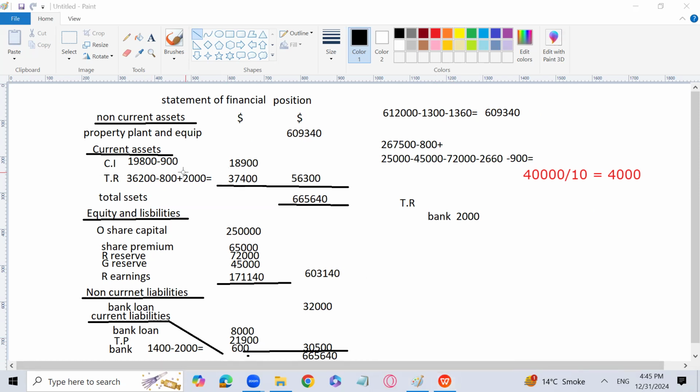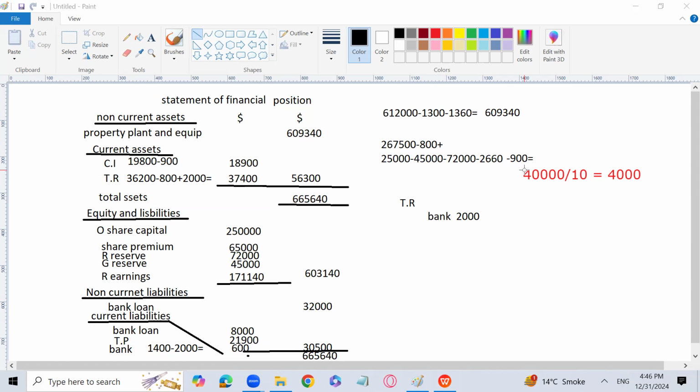So subtracted from closing inventory 900 and also subtracted from the retained earnings. The dual aspect concept is still there, so we don't need to worry. If you are going for one effect, you know that you have to go for the other effect also. So the dual aspect concept is still applied in this.